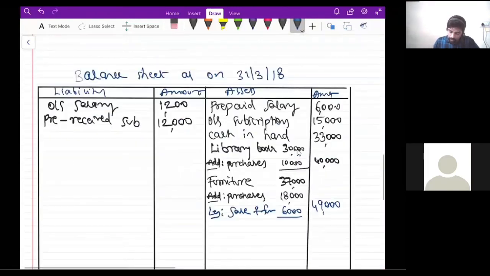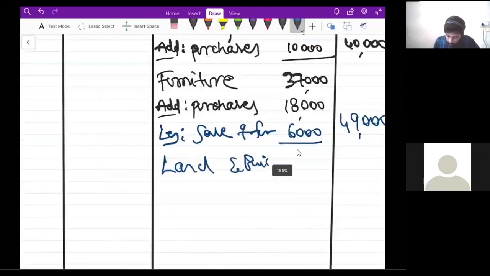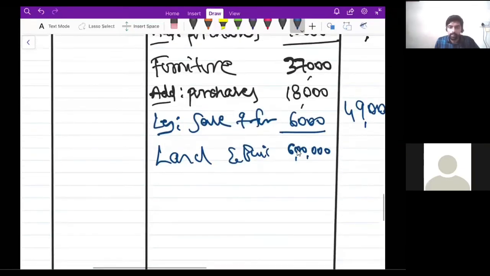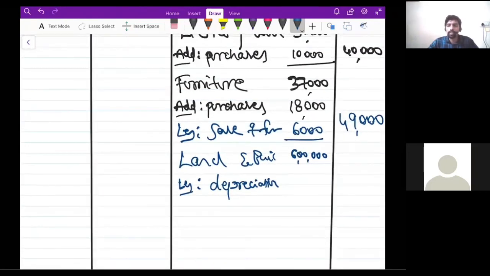So on the asset side, land and buildings, 6 lakhs. So depreciation, right? Therefore, I will subtract depreciation. What is the rate of depreciation? 5%, right? So can someone calculate this and then tell me what will be the amount of depreciation? 6 lakhs into 5%.